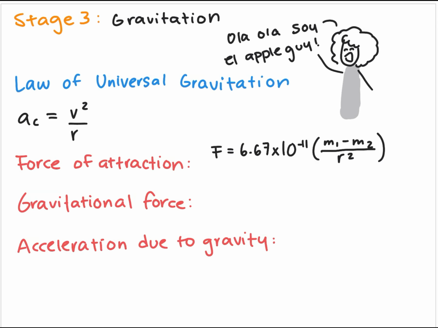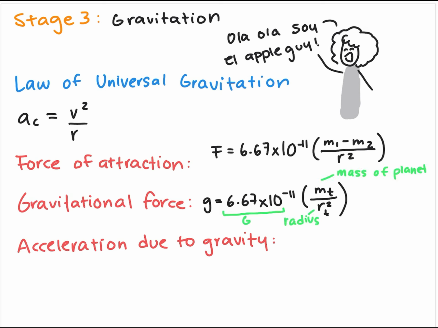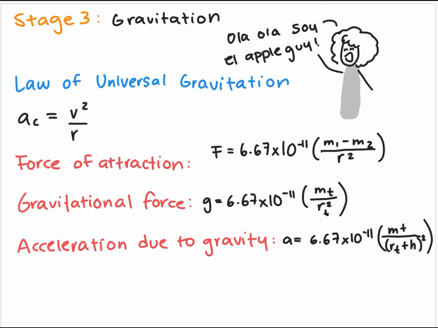The force of attraction is when 2 objects are attracted to each other. This is the formula. The gravitational force is the gravity of a planet. On Earth, the gravity of this planet is 9.8. This is the formula. And acceleration due to gravity is used to find the acceleration of a falling object in a certain planet. This is the formula.